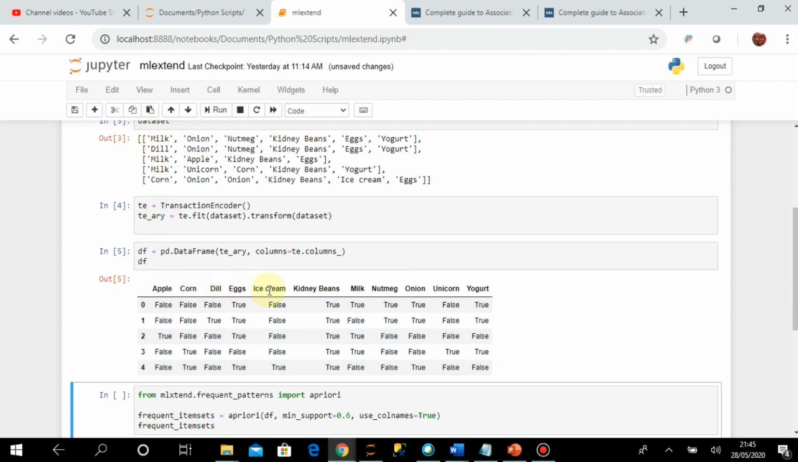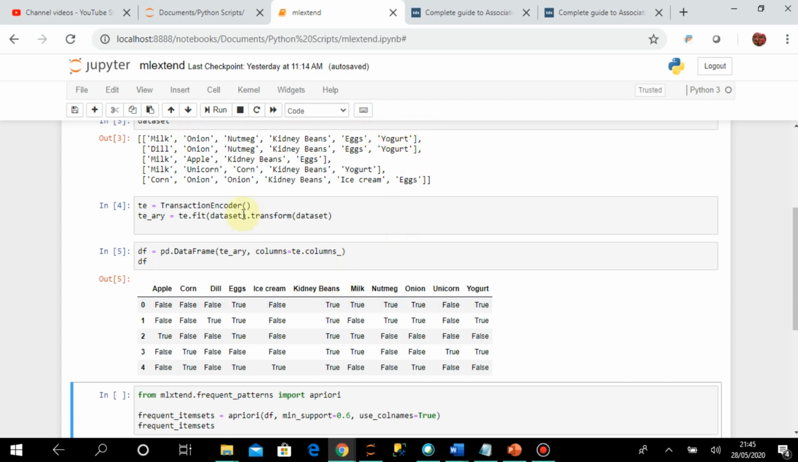you can see here 1 2 3 4 5 6 7 8 9 10 11, total 11 columns are there. Why? Because in this list of items there are 11 distinct elements. Suppose for the first row there is no apple, therefore under apple you can see it's false. Corn, it's false. Dilly, it's false. Eggs, it's true because eggs is there in this list. Ice cream is false because no ice cream is there in the first row.